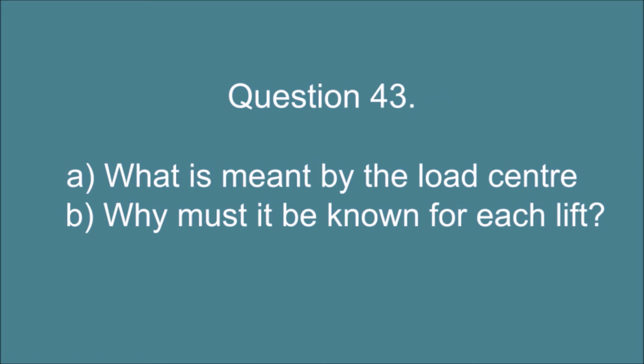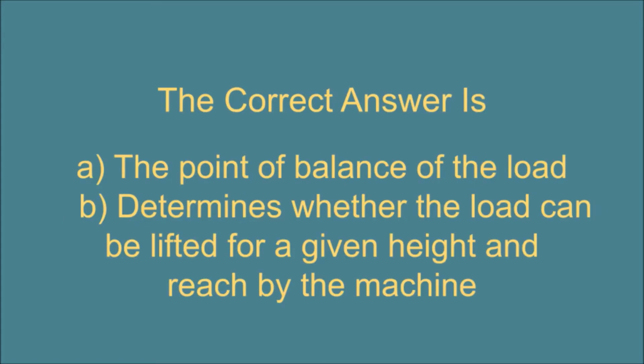Question 43. A. What is meant by the load center, and B. Why must it be known for each lift? The correct answer is A. The point of balance of the load, and B. Determines whether the load can be lifted for a given height and reach by the machine.